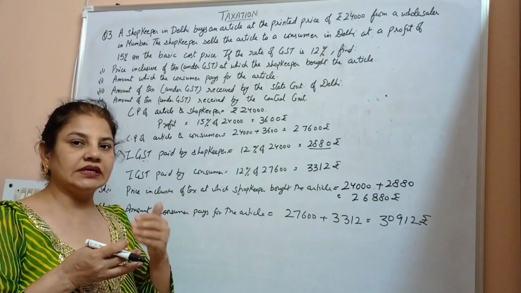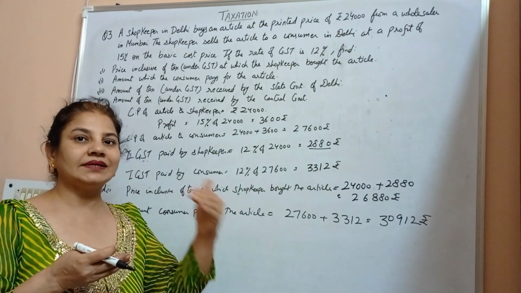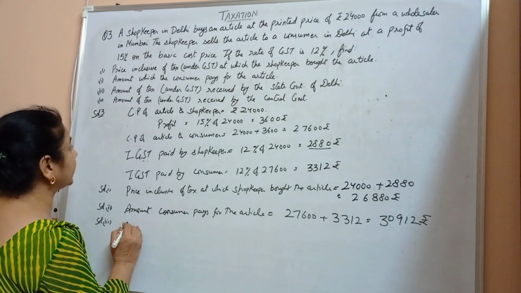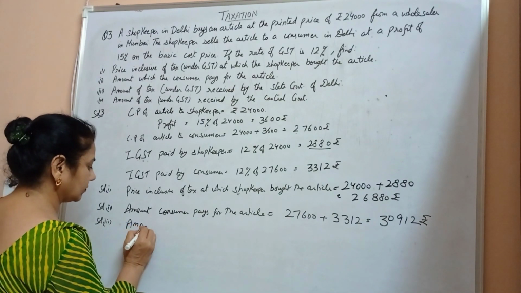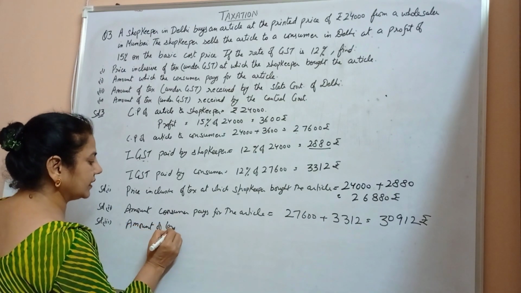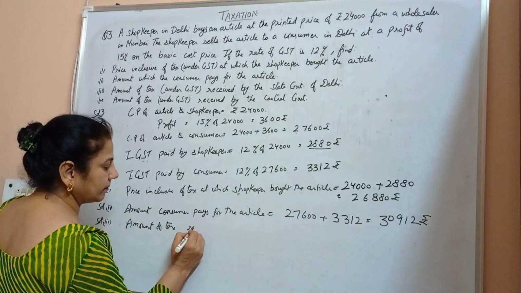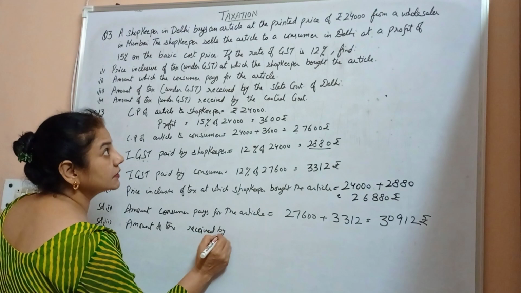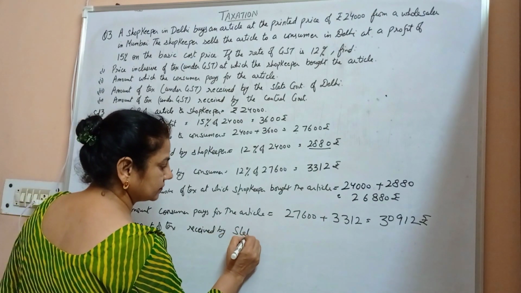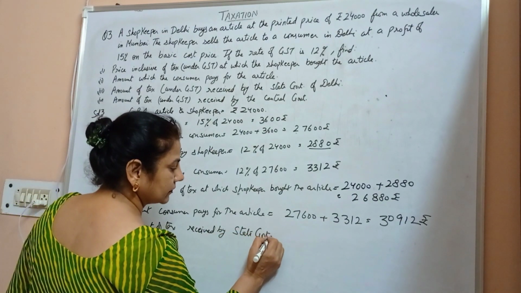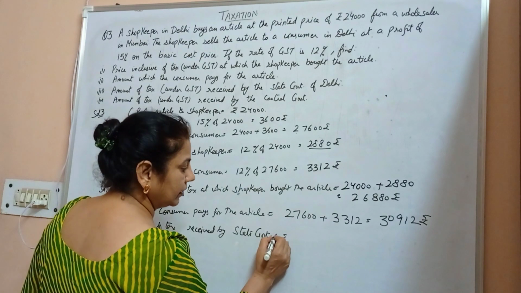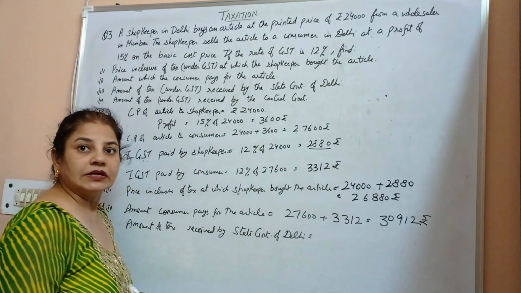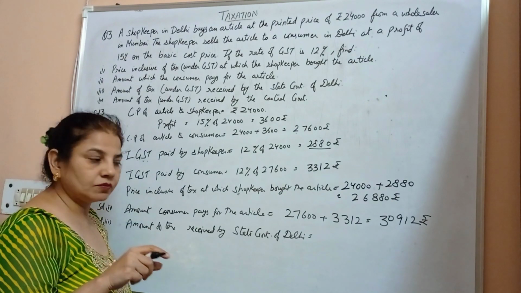So the deal is done between the shopkeeper and the consumer within the same state. So we say that amount of tax received by state government of Delhi is equal to the tax paid by the consumer.